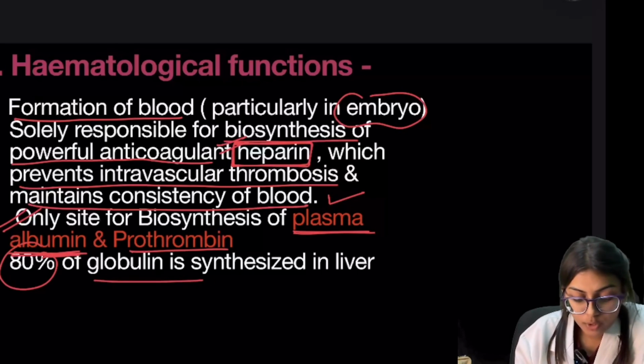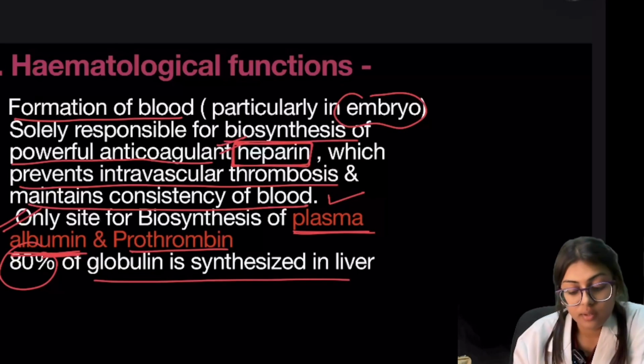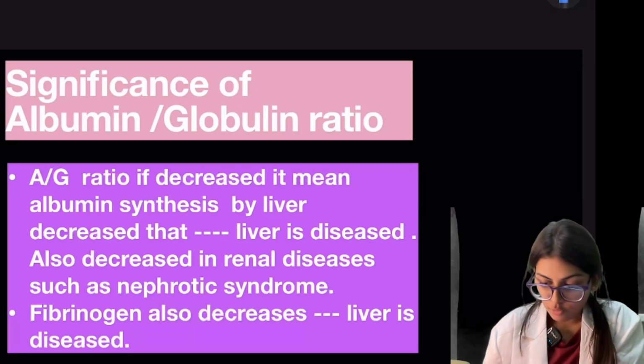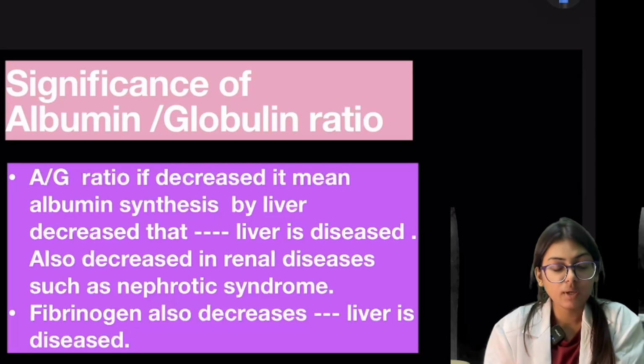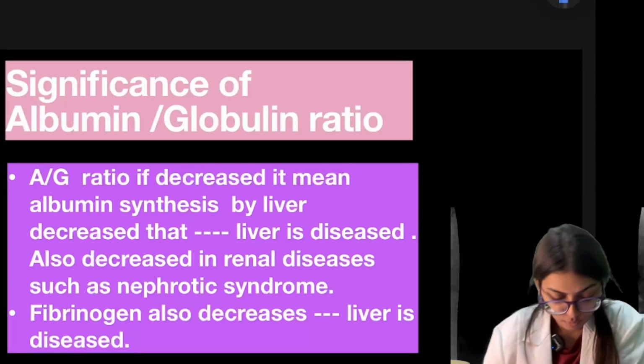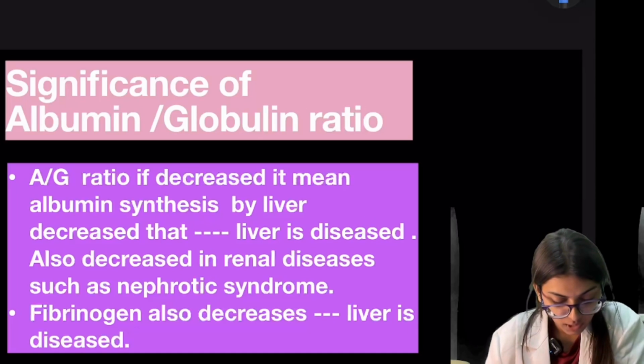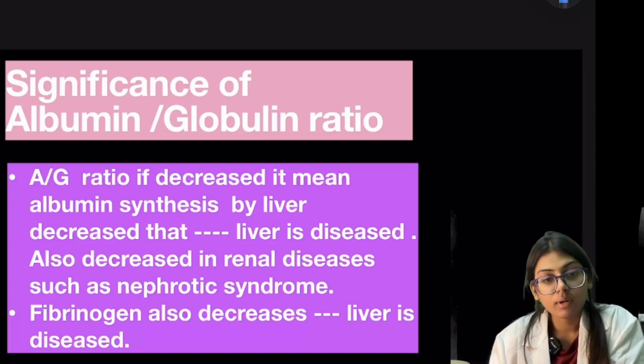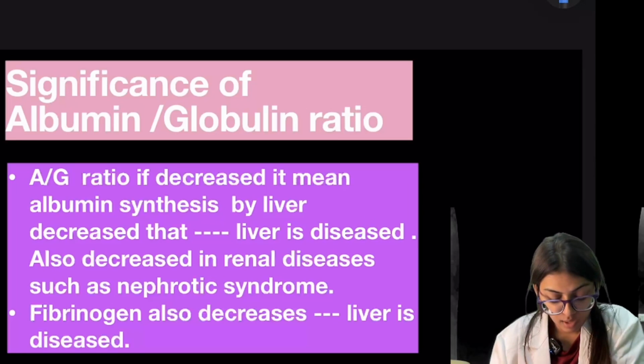80% of the globulin is synthesized in the liver. The remaining 20% is synthesized elsewhere. So now we will talk about the significance of the albumin globulin ratio. If the AG ratio is decreased, it means our liver is not synthesizing albumin.